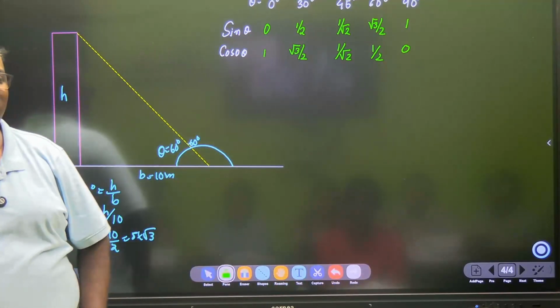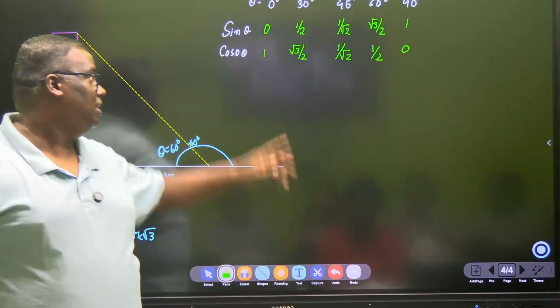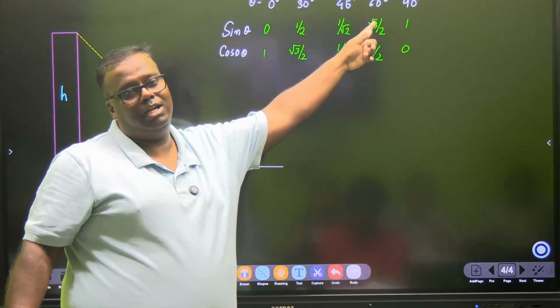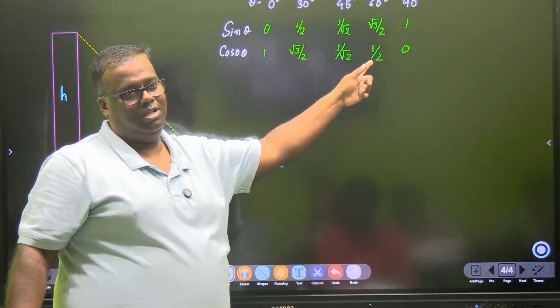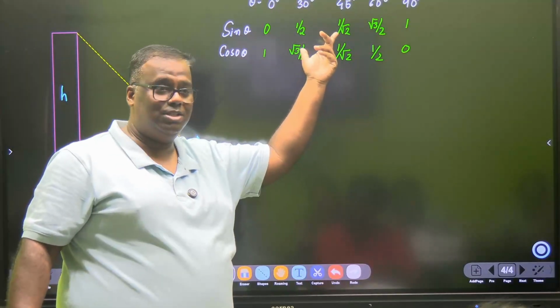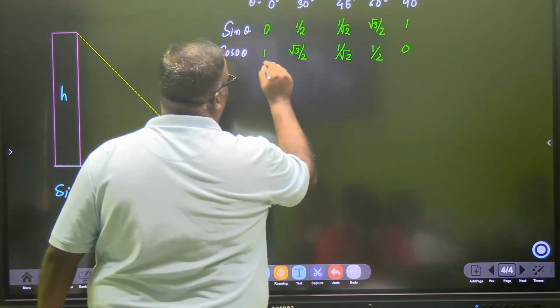89 degree and 1 degree values will be the same. 80 and 10 degree values will be the same. So look, 30 and 60 add up to 90. So look at what is sine 30, what is this? So their reciprocals will also be obeying the same thing. Okay? At your grade, you should know this.